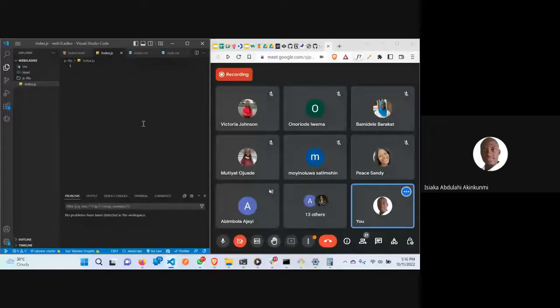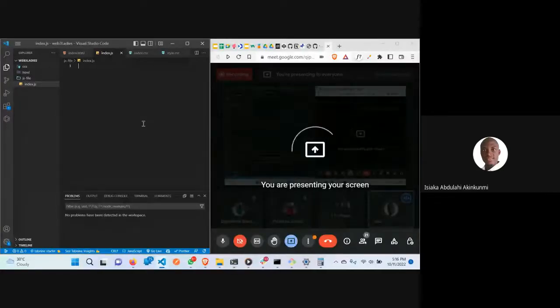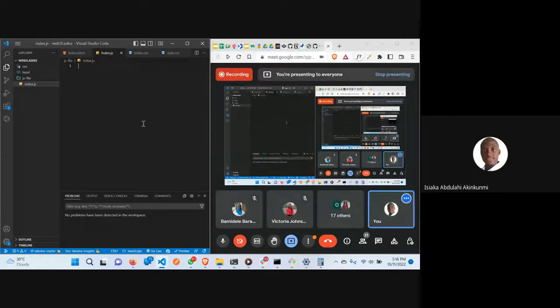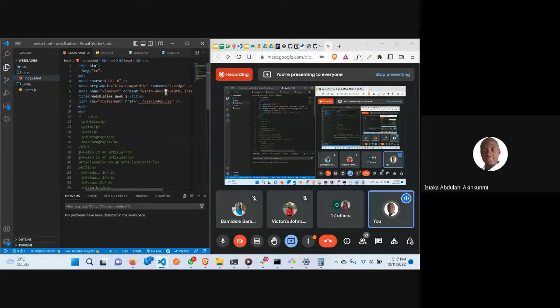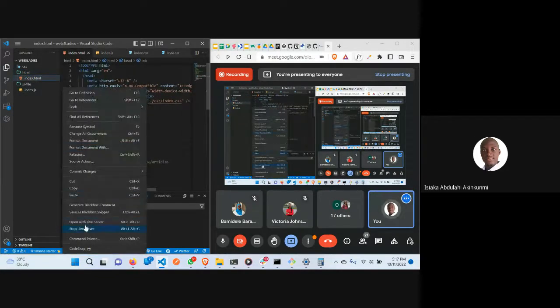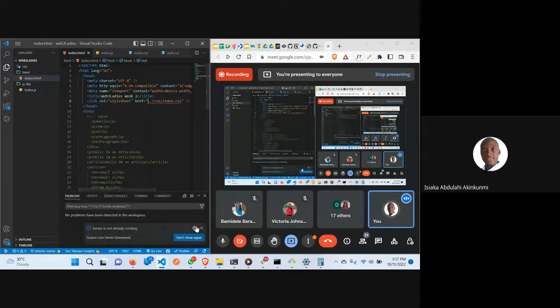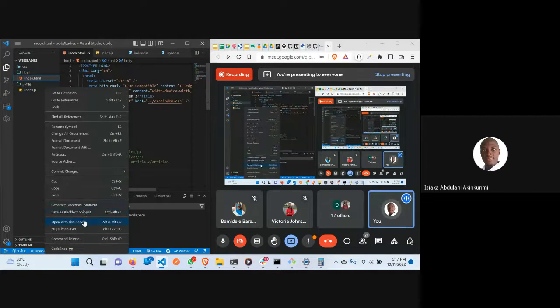So now I have this index.js file which I would like to link to my HTML. So now I can go to my index.html, then I can open with Live Server. I can also use Live Server again so that I won't have to waste time. Okay, I'll open with Live Server.